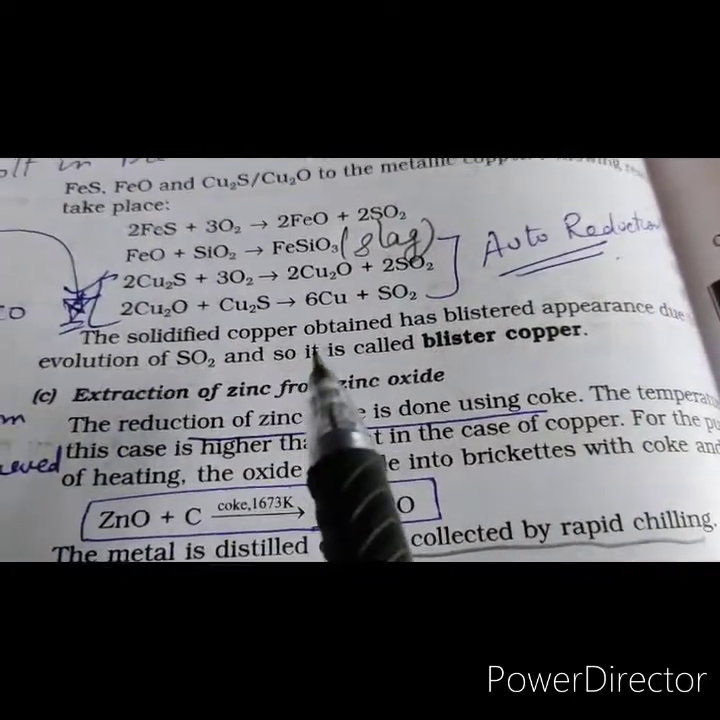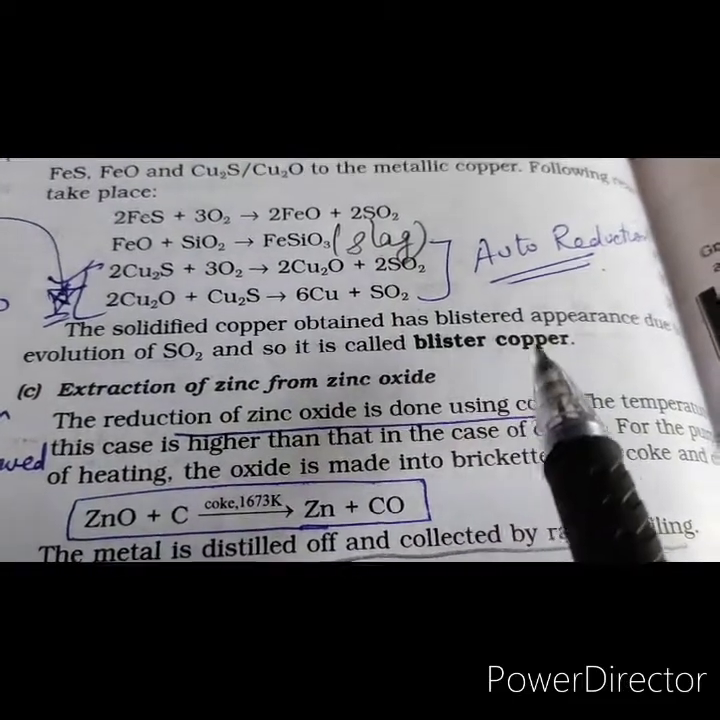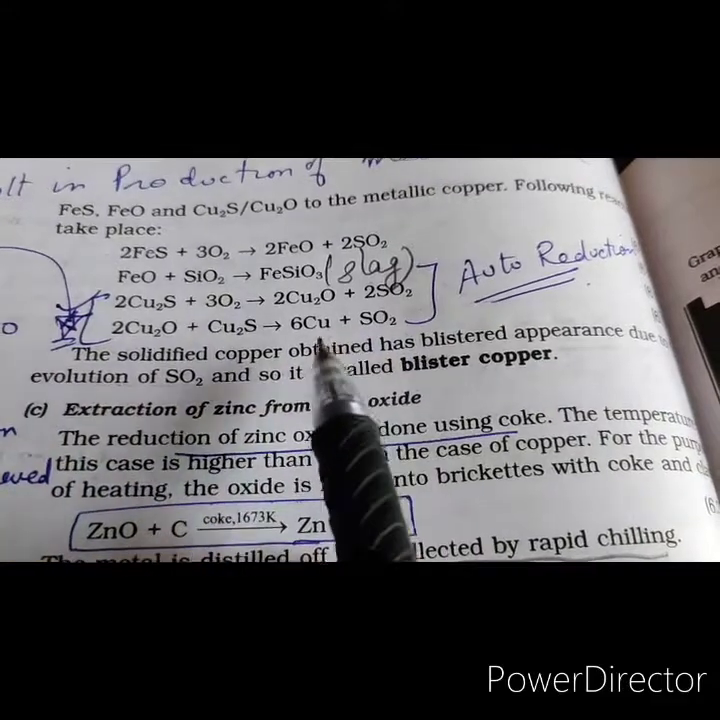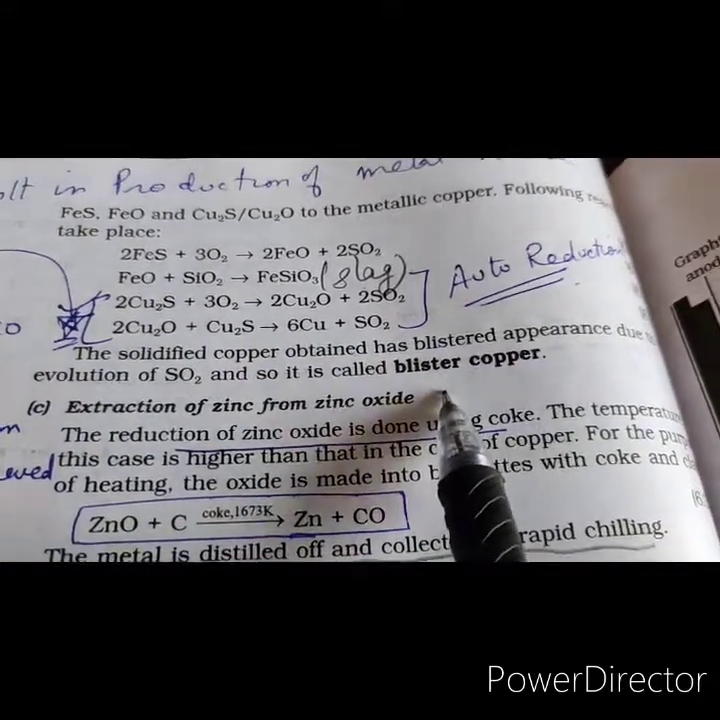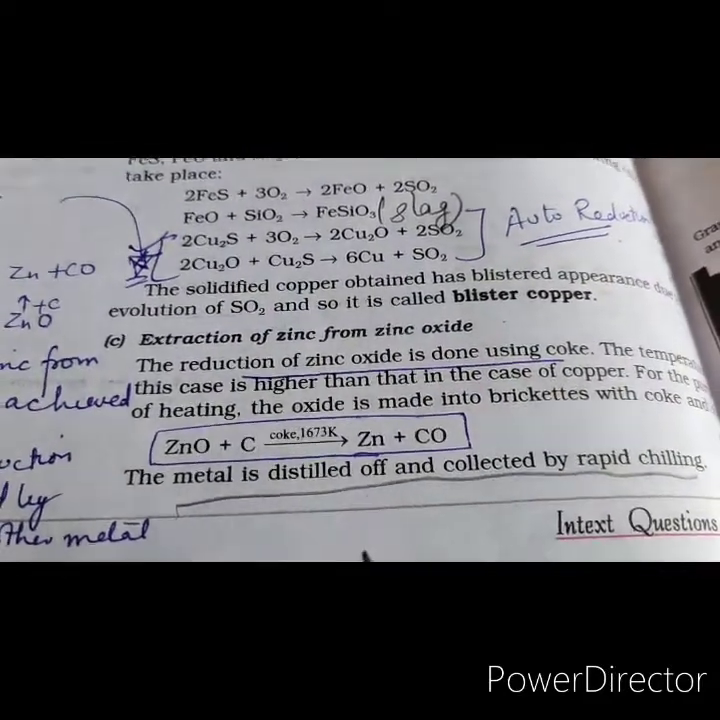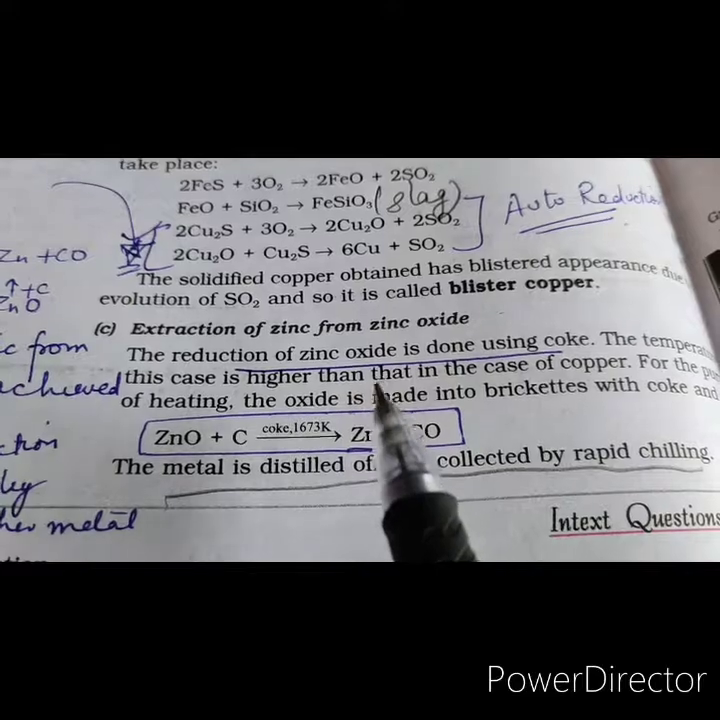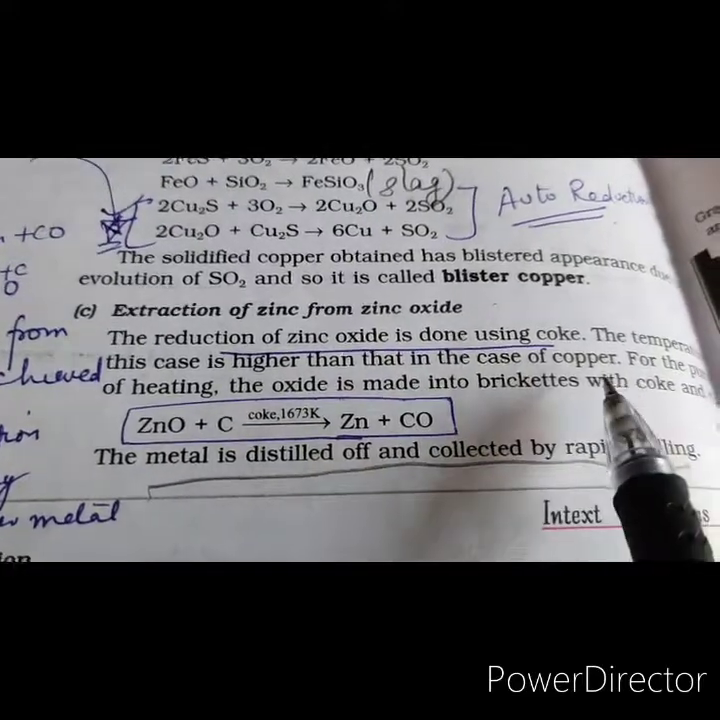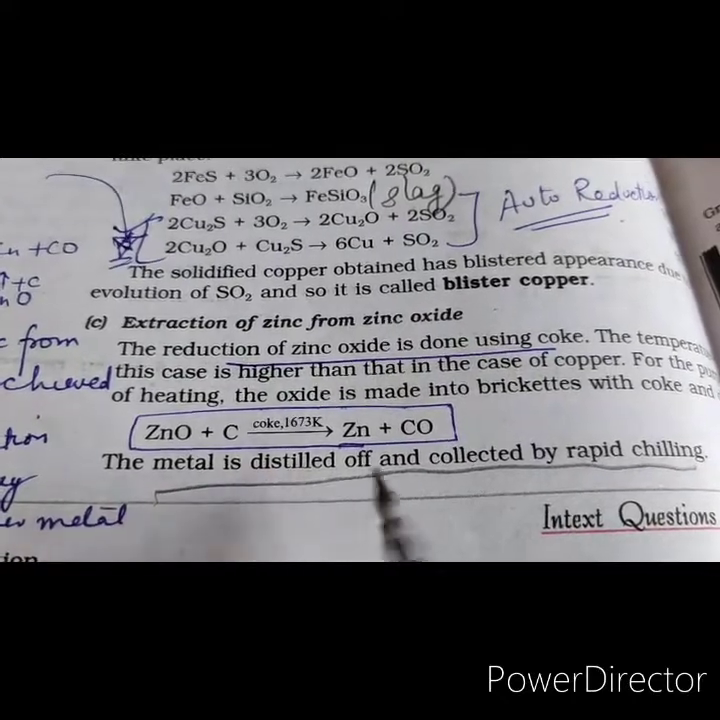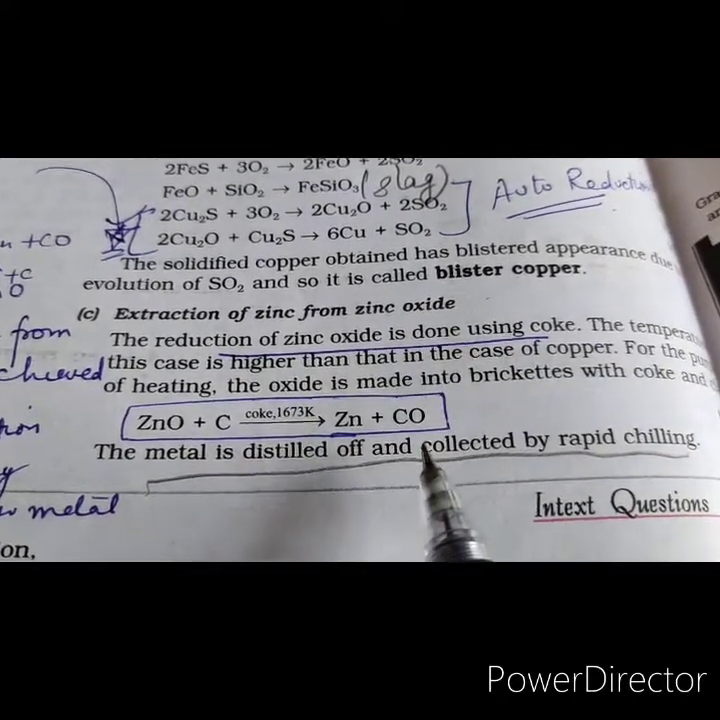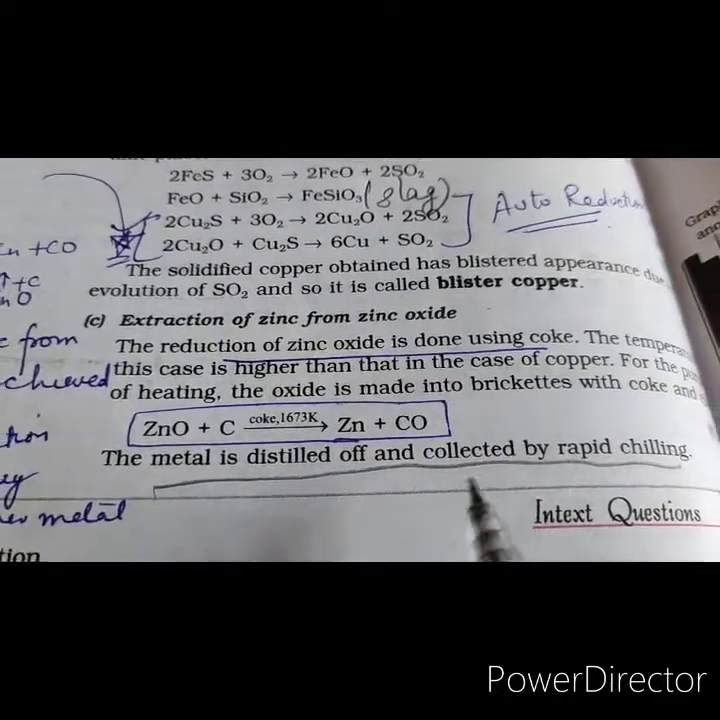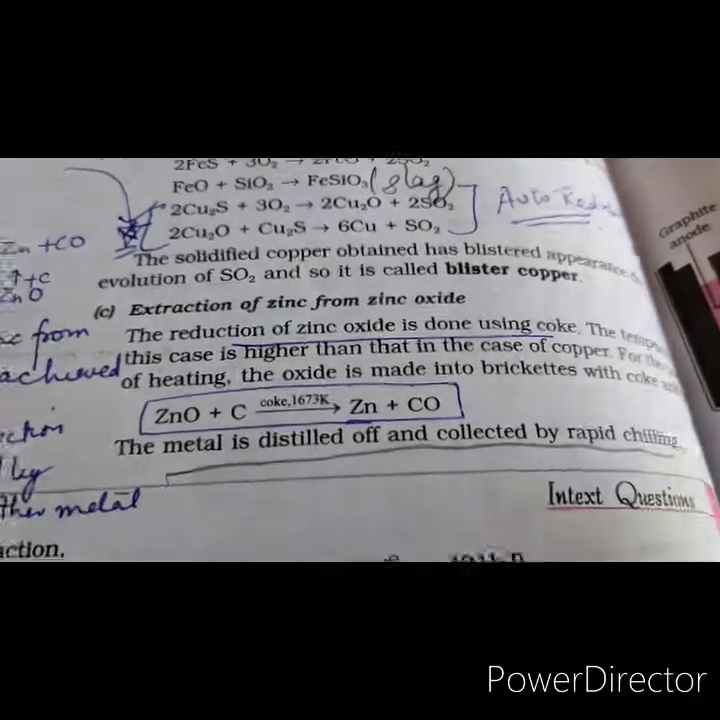So this solidified copper obtained has a blistered appearance because of the evolution of sulfur dioxide, and so this copper is known as blister copper. Now let's see the extraction of zinc from zinc oxide. The reduction of zinc oxide is done using coke. Zinc oxide on heating with coke forms zinc and carbon monoxide, and then the zinc metal is distilled off and collected by rapid chilling.